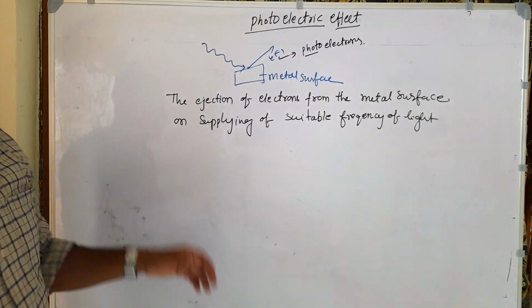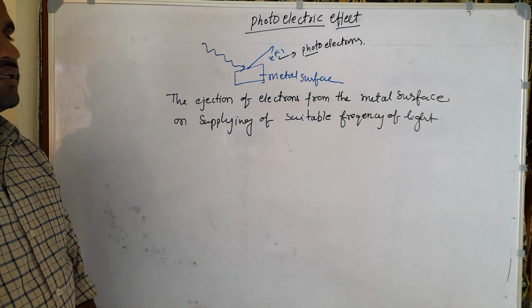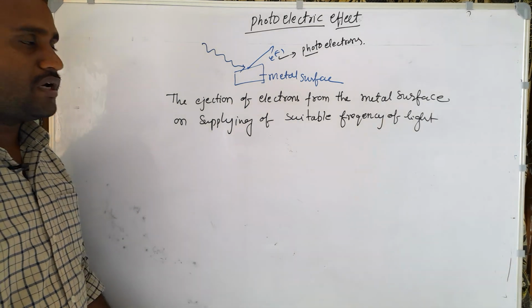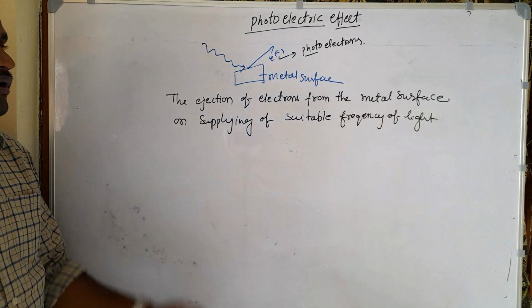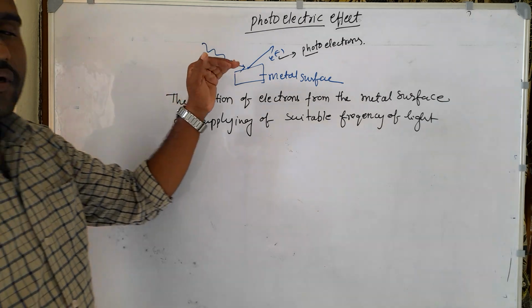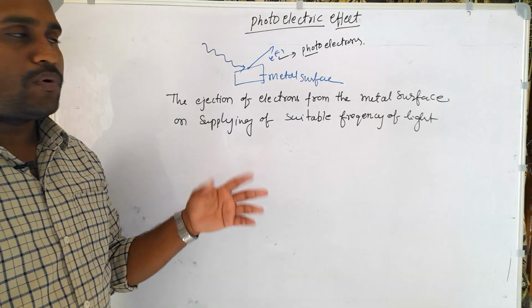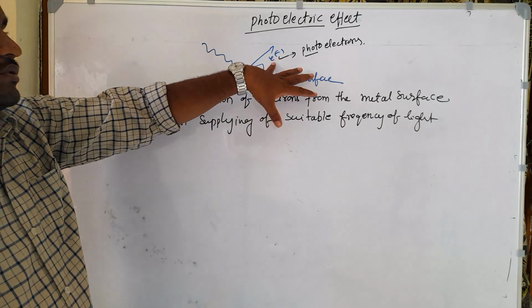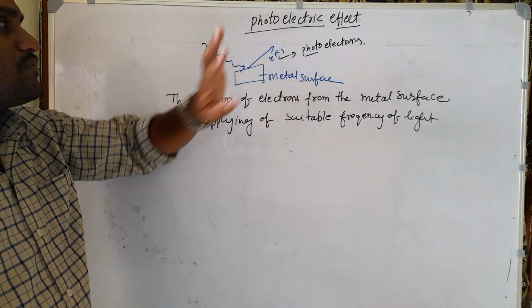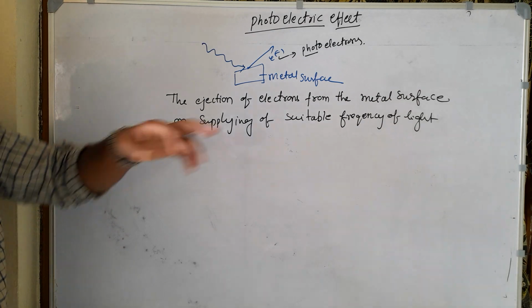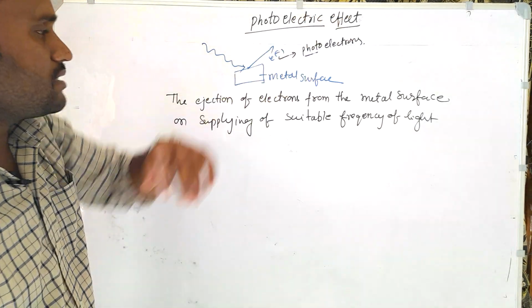Some metals are light sensitive, like lithium, sodium, potassium, rubidium, cesium. When light falls on that metal surface, they eject their loosely bound electrons. That phenomenon is known as the photoelectric effect, and the electrons are photoelectrons.